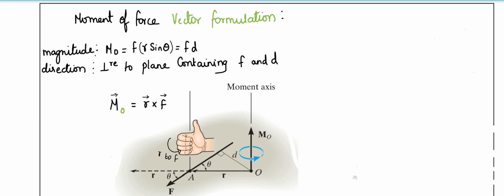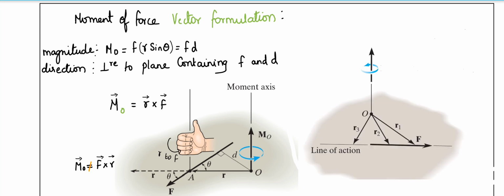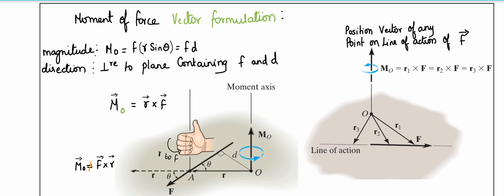From the imaginary cases we have considered, if I do this in reverse, F cross r, the thumb will point downward. That gives me a false answer, or an opposite answer. So I prefer to use r cross F. So what is this r? It may be any point. It may be a vector that connects any point that acts along the line of action of force and the point O about which we have to find the moment.